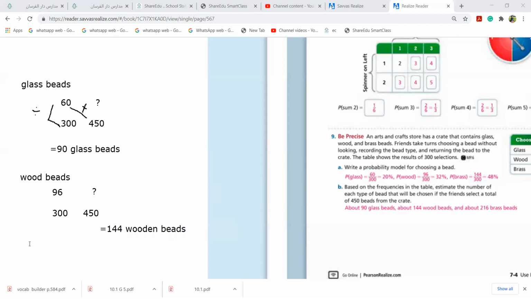And lastly, about brass beads. There were 144 out of 300. So out of 450, how much? We will divide 144 divided by 300, you get 0.48. That you multiply with 450.